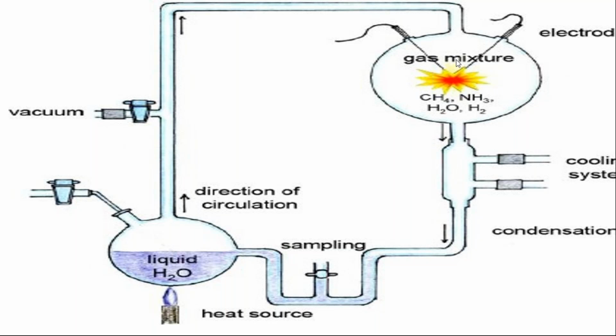The light was very high and thundering took place, so electrodes were given and different mixtures of gases were given. Then after some time, for condensation, they added the condenser. The function of the condenser is cooling.